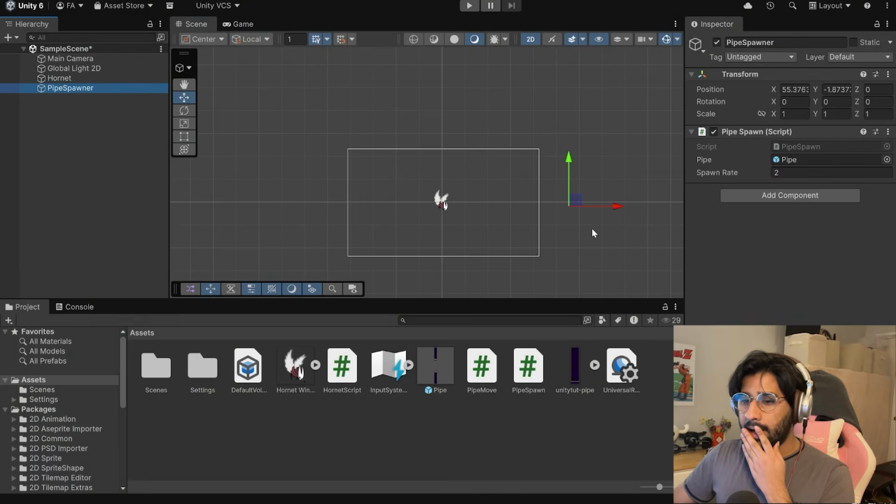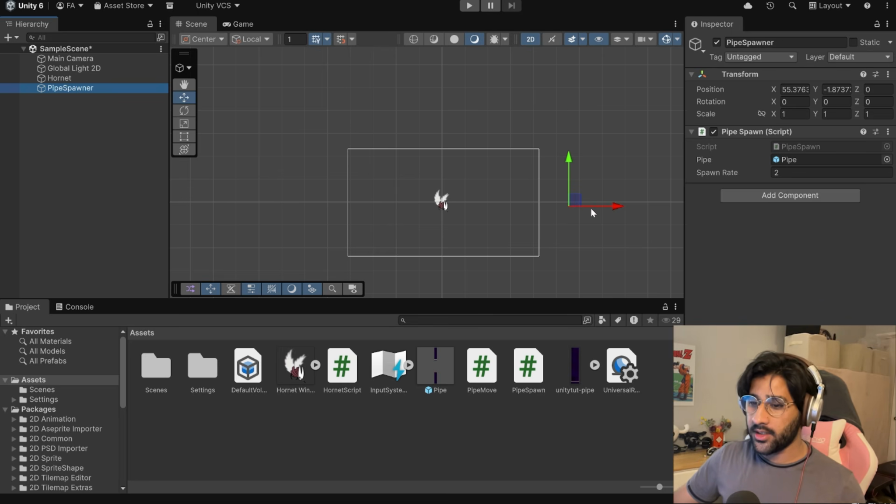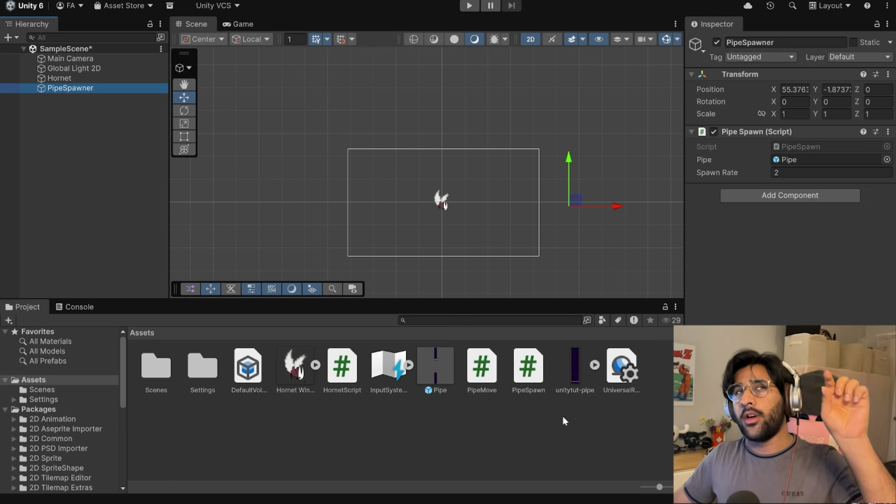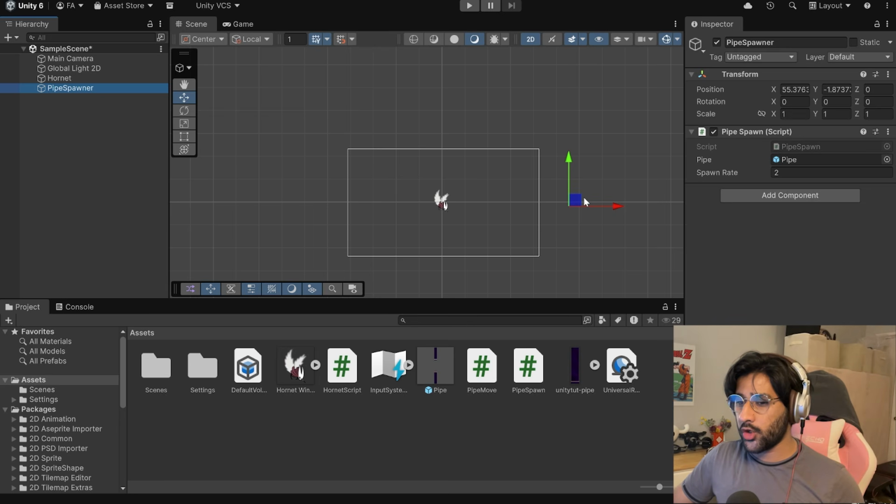Beautiful! Now we have this pipe spawner right here outside the screen, and right now all the pipes just spawn on the spawner and then move to the left because we use the script function. We use the wording transform.position, which is the position of this. We want the x-axis to stay the same, basically the horizontal plane. We just want them to spawn at a random rate up and down. How we're gonna implement it, from my understanding of this tutorial, is we're gonna give the program a top range and a bottom range, so it can spawn the pipes anywhere from here to here, right? The horizontal stays the same.